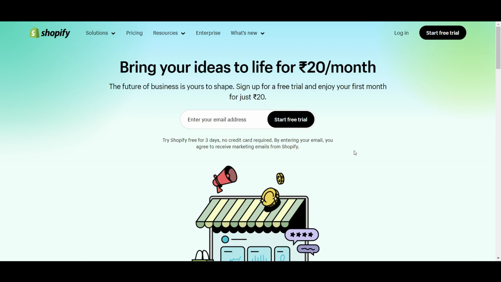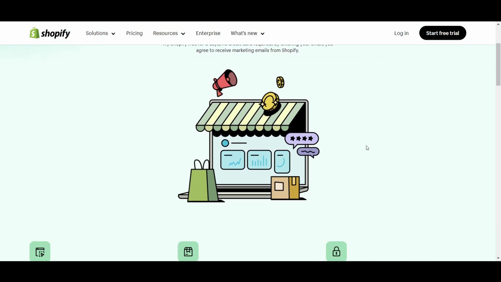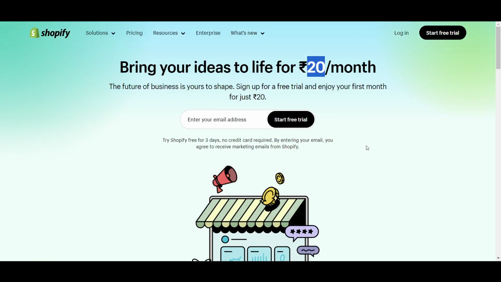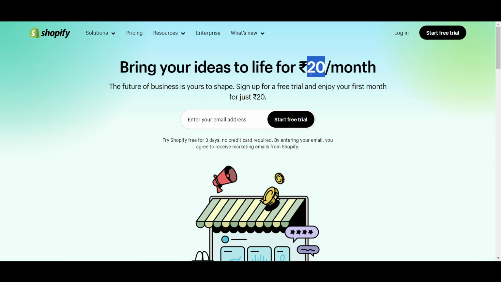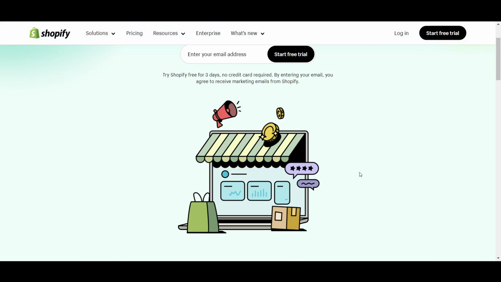But you can get this. You have to pay very little, around 20 rupees, and if you're watching this video in the US or a different country, you have to pay around $1 for a month and you can use it completely for 1 month. Right now we just get around 3 days of free trial. So if I just go and click on login here, I will get the free trial, but it will be only for 3 days. And after that I have to pay around $1, then I will get 1 month of free trial.